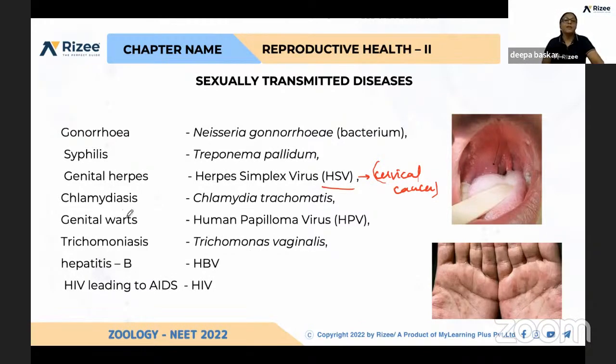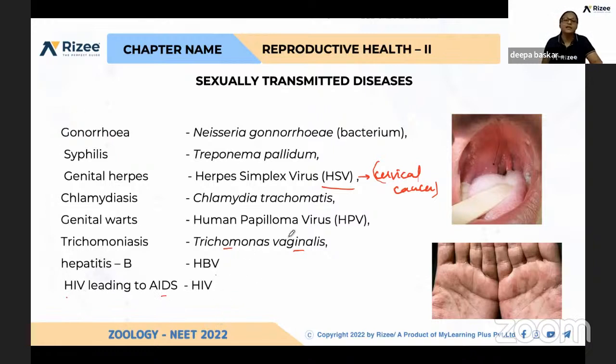Next disease is chlamydiasis, caused by Chlamydia trachomatis. Genital warts are caused by human papilloma virus. Trichomoniasis is caused by Trichomonas vaginalis, and hepatitis B by hepatitis B virus. Human immunodeficiency virus leads to AIDS.